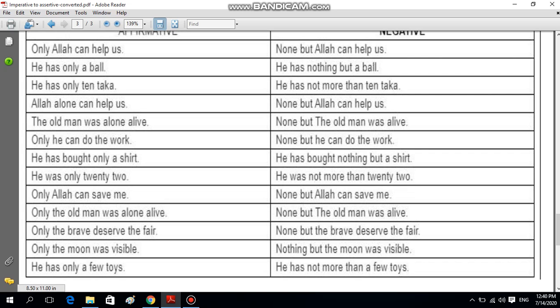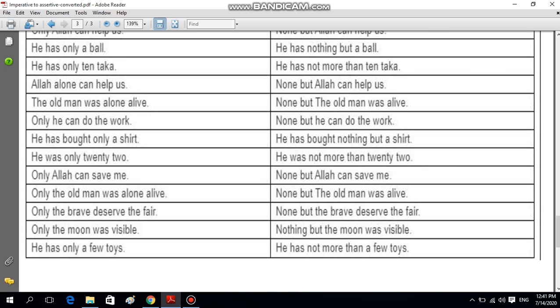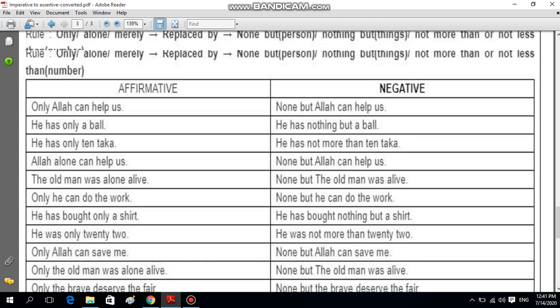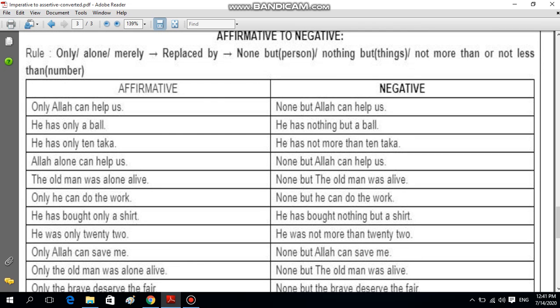Only the moon was visible, so it is a thing, so we'll take nothing but the moon was visible. He has only a few toys, so he has not more than a few toys. These are affirmative to negative that we learned earlier, and we saw the examples.